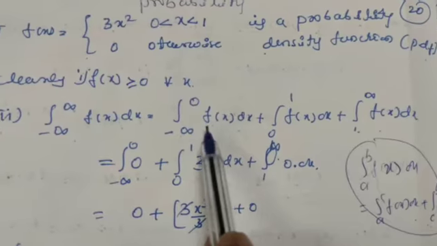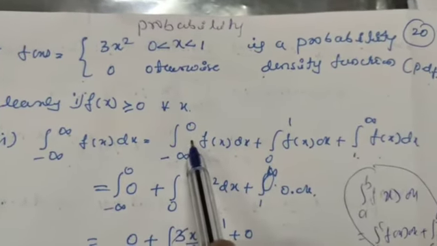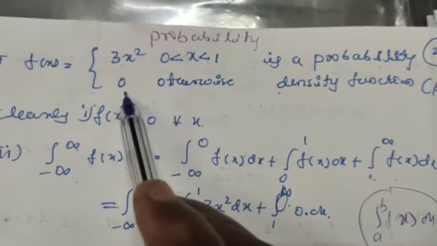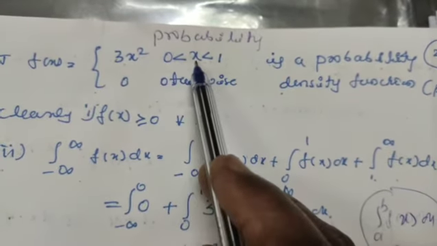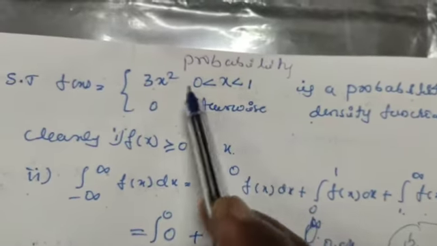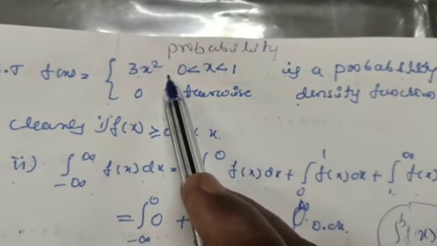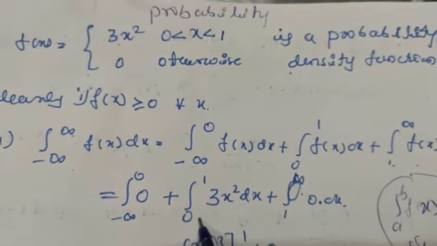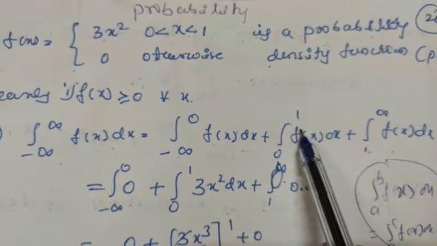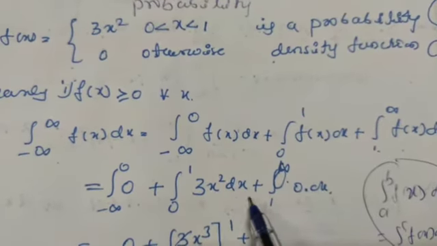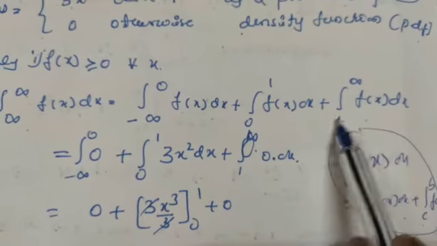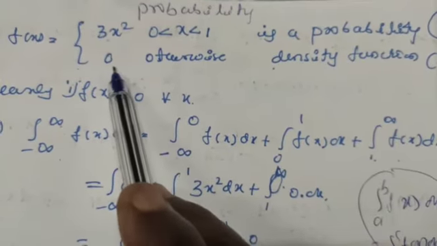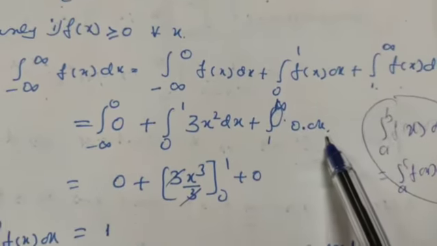So let us take the interval minus infinity to 0. Here f of x is 0, because only when x is in between 0 and 1, f of x is 3x square, and in all other cases its value is 0. So this is 0 in this interval. And in the second interval 0 to 1, the integrand is 3x square dx, plus again 1 to infinity. When x is in between 1 and infinity, its value is 0. So it is also equal to 0.